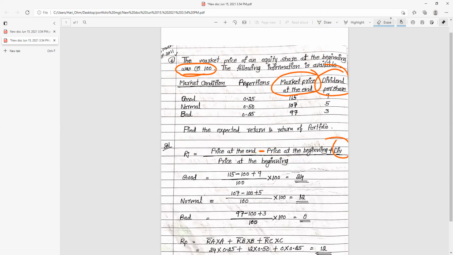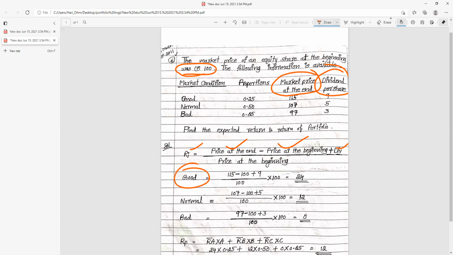When you get a price at the end, price at the beginning, and dividend per share, you need to follow this formula. That is, Ri is equal to price at the end minus price at the beginning plus dividend, all divided by price at the beginning. Hope you're clear. Let's work out the calculation of expected return.